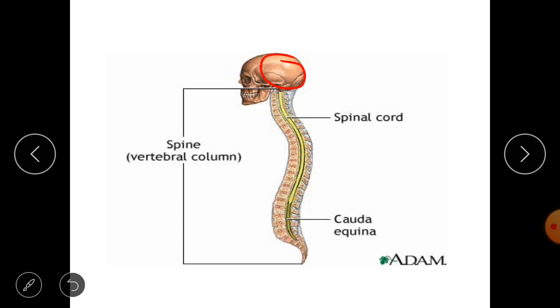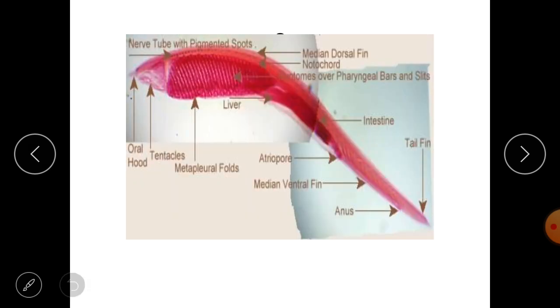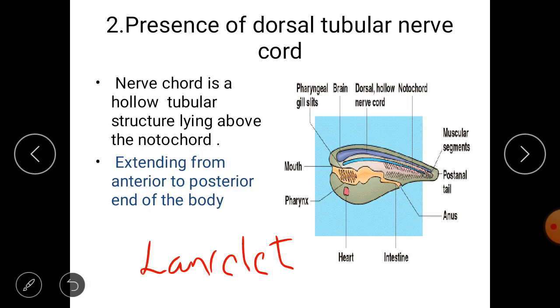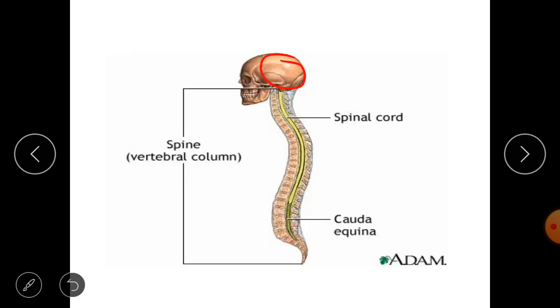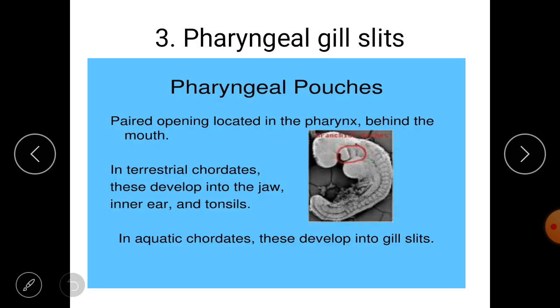In human beings at the adult stage, you won't find a nerve cord. Instead, you will have a brain and a spinal cord, and you know the function of the brain and spinal cord. This nerve cord is full of nerve cells, so it helps in the central nervous system, which is the brain and spinal cord, controlling almost all the body functions. Now, to call an animal a chordate, it should have a tubular nerve cord and the notochord. Another character that should be in the chordate is the presence of pharyngeal gill slits.